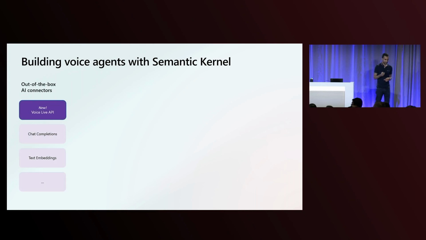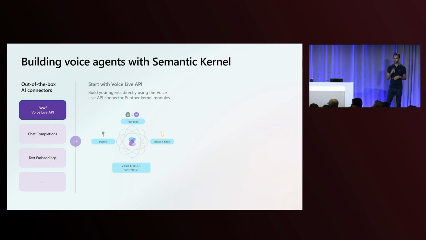If you're building using Semantic Kernel, you may be familiar with out-of-the-box AI connectors. Traditionally, there have been chat completions, text embeddings, and many other connectors. We're also now introducing an out-of-the-box connector for the Voice Live API. With this, you can start fresh and use the Voice Live API to build agents directly. You would have the Voice Live API connector, your plugins, your code, and your hooks and filters, and now you have an entire agent.